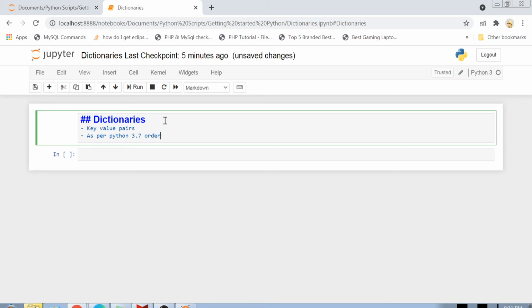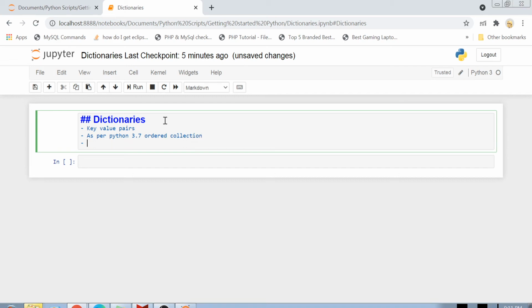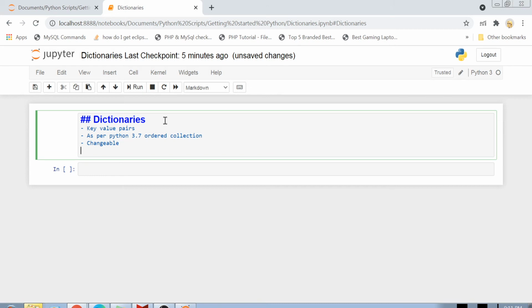Next comes, are the dictionaries a changeable collection or not? Yes, dictionaries can be easily modified. You can definitely remove an element from a dictionary, or change the value of any key and assign it some other value. So it is definitely possible.